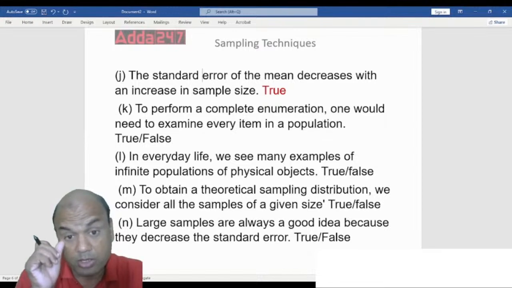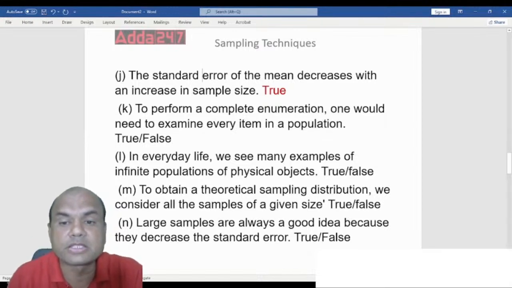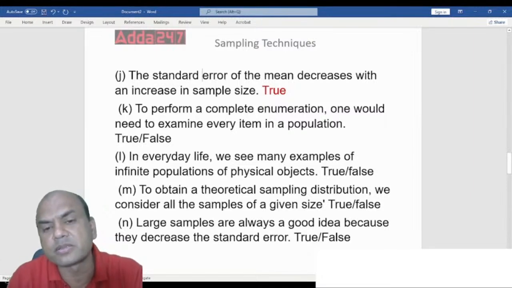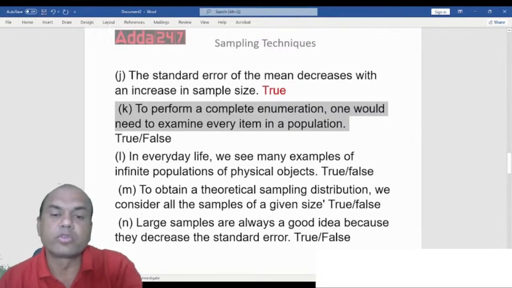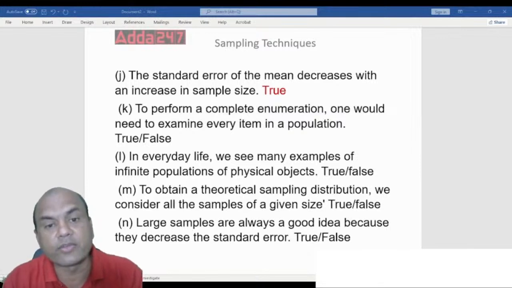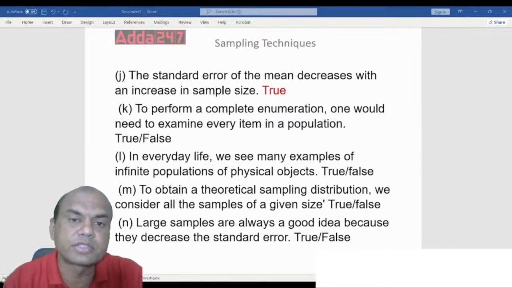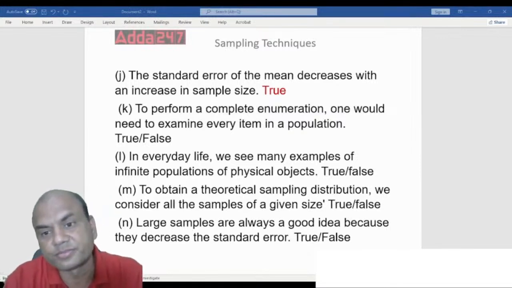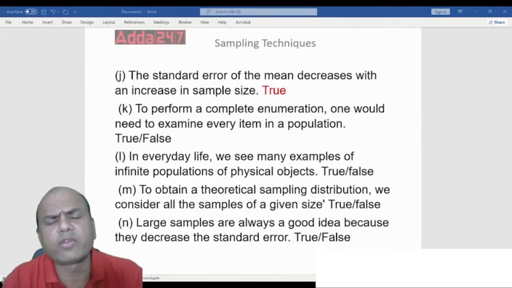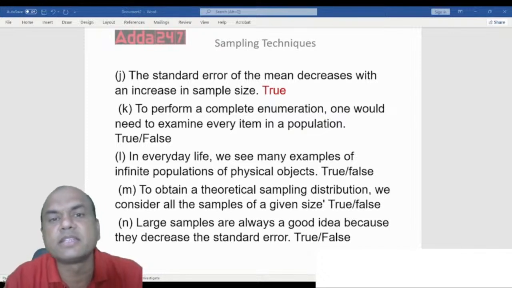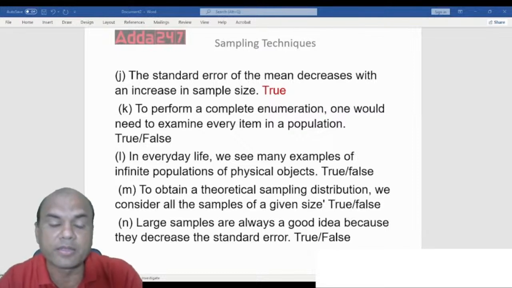To perform the complete enumeration, one would need to examine every item in the population. Means to do some survey. Suppose I have been told to find out the average salary in Delhi.